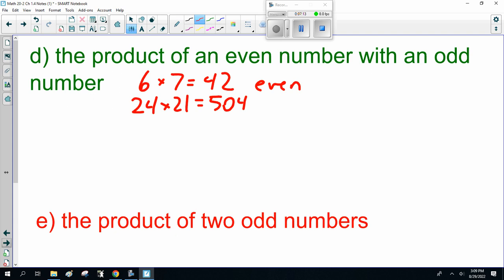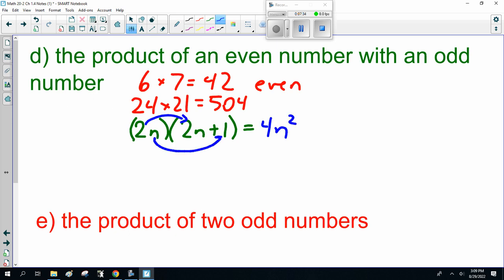But let's do the generic one. So as I said, the generic, even 2n. Actually, let me change colors. So your even number is 2n. And your odd number is 2n plus 1. Remember, we don't care about the n's. They're just whatever. Now we FOIL this. So that's 4n squared plus 2n. And note here, we can factor out a 2. So it becomes 2 times 2n squared plus n.